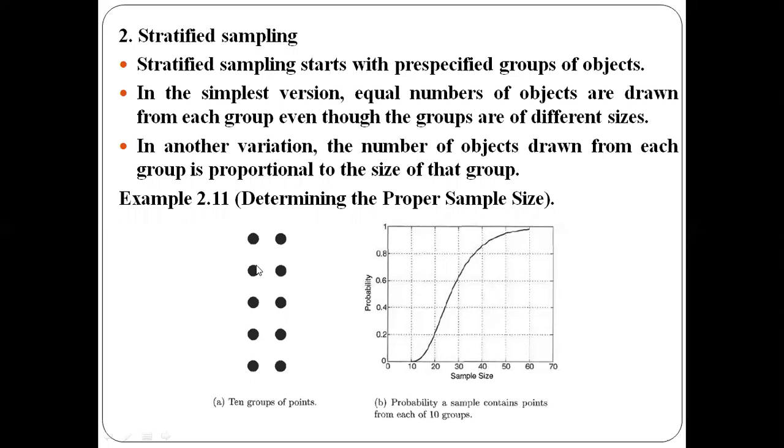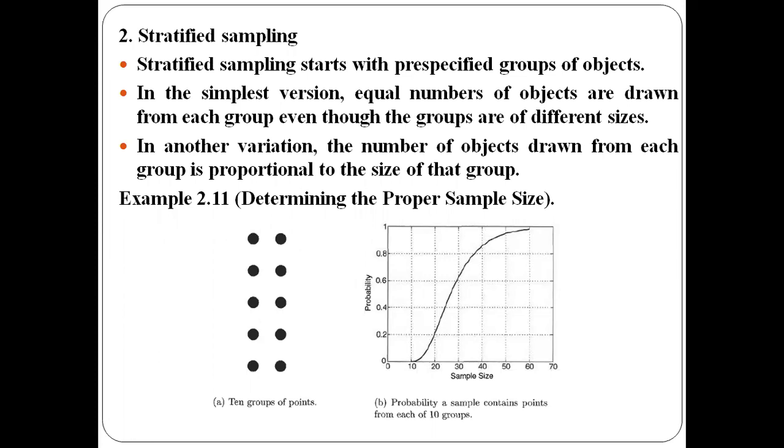Now we have chosen the sampling technique, whether it is simple random sampling, stratified sampling or progressive sampling. The next thing is that we need to decide on the proper sample size. What should the sample size be? If you choose a smaller sample size, you may miss some of the patterns or objects which are very important to perform my analysis. If the sample size is small, it will not be representative, so you may miss some objects or patterns that may be helpful for my analysis.